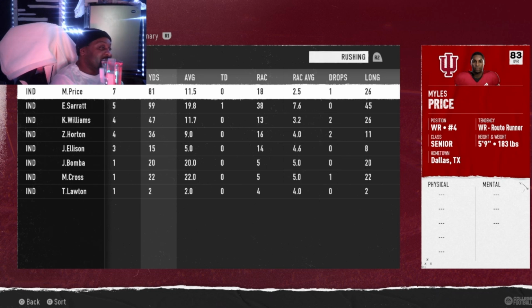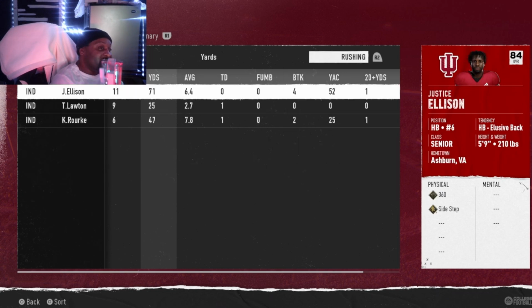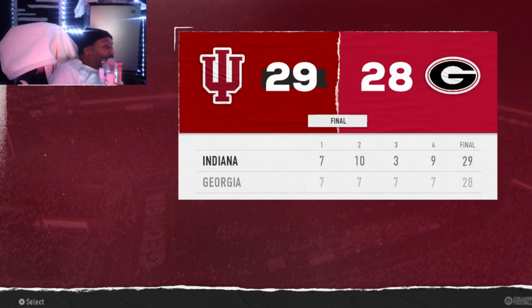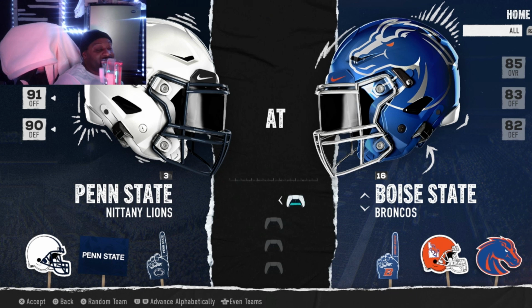So they moving on. They're gonna face the winner out of Penn State and who's the Penn State? SMU? No, Boise State. Penn State and Boise. Yeah, this is the one we looking. And the winner of this one, Oregon and Clemson.